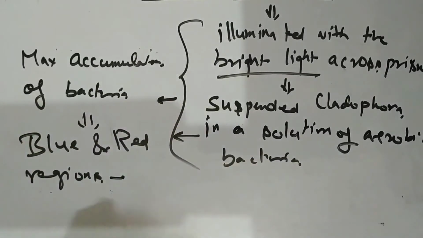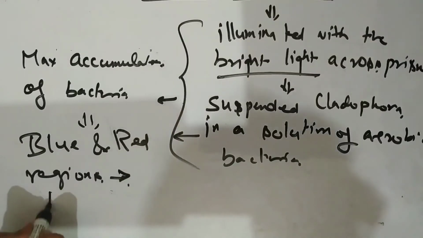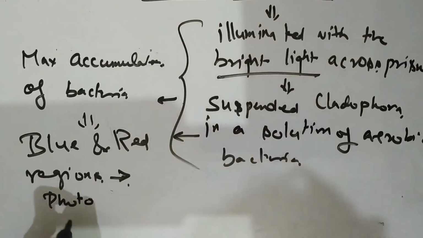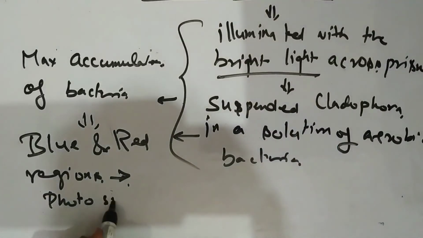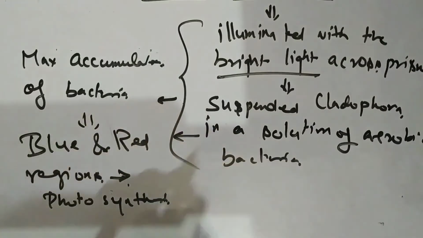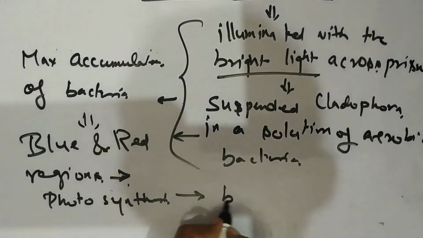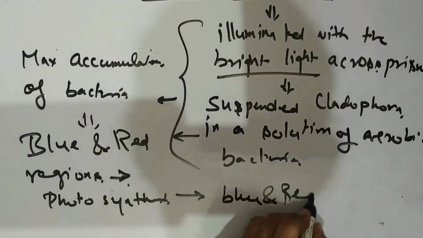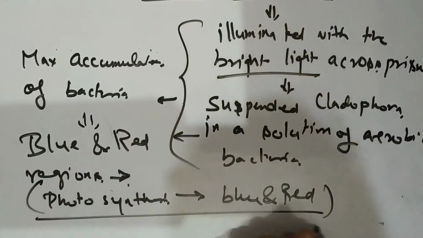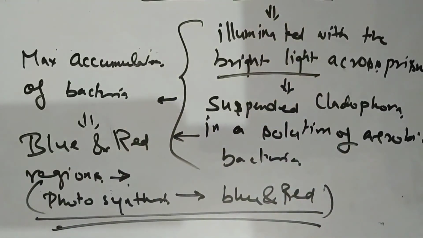So he concluded that photosynthesis, or maximum oxygen release, is in the blue and red regions. That means the maximum photosynthesis occurs in the blue and the red regions.